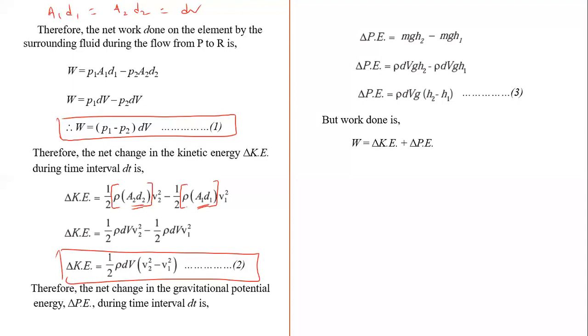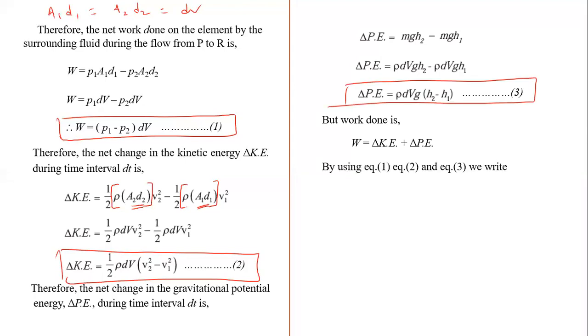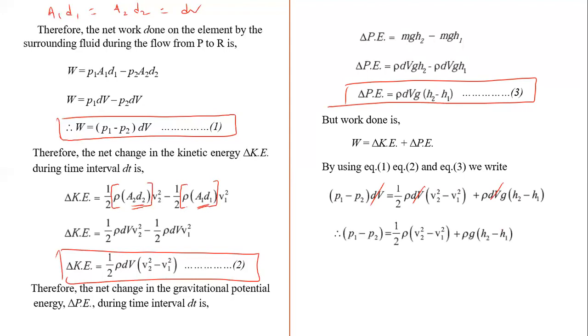But work done is kinetic energy plus potential energy. So by using equations 1, 2 and 3, we can write this formula. Now dV is common everywhere, so we can cancel dV. Then we get this formula. Now let me simplify this equation more, and after the simplification we get this formula.